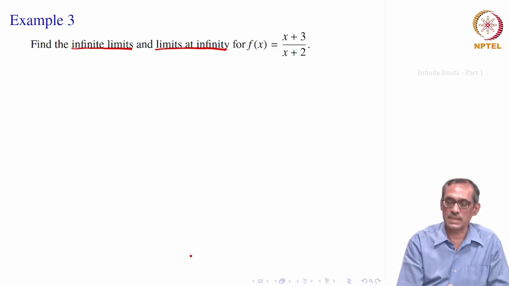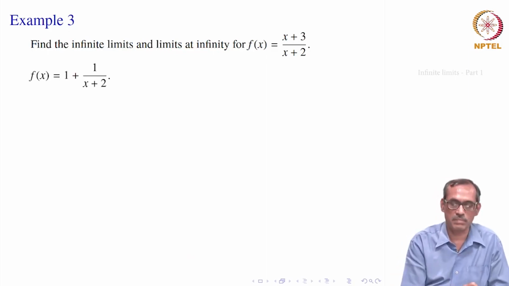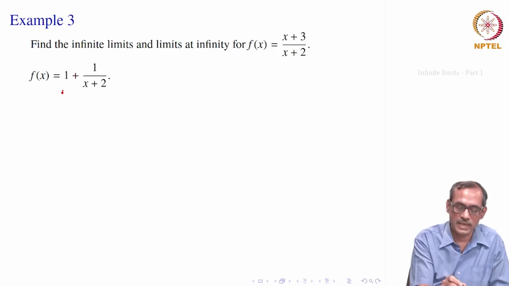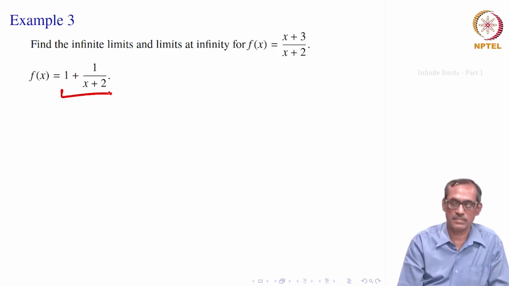The function is given as f(x) equal to (x plus 3) divided by (x plus 2). It will be convenient to rewrite it this way, and it is correct: x plus 2 plus 1 is x plus 3 in the numerator. So, f(x) is 1 plus 1 divided by (x plus 2).